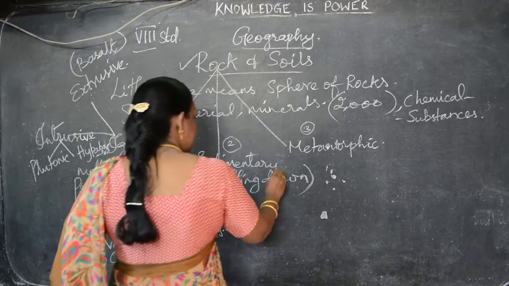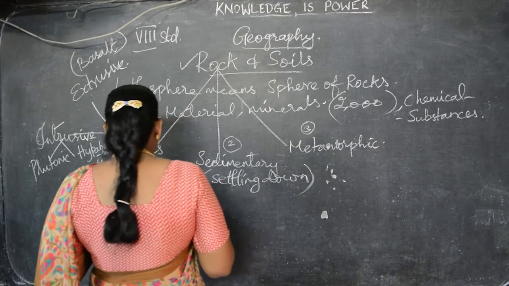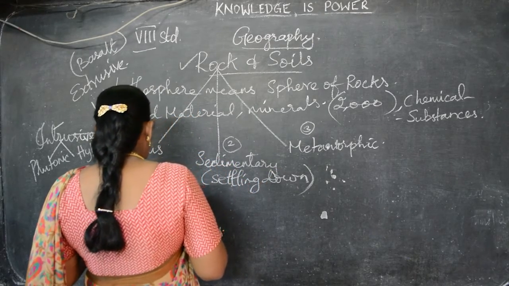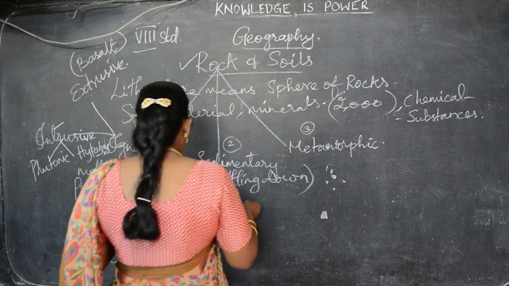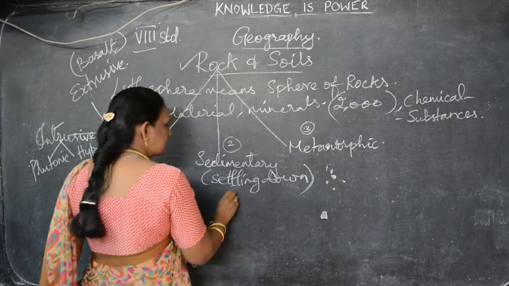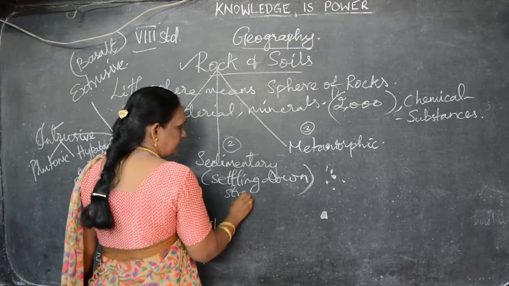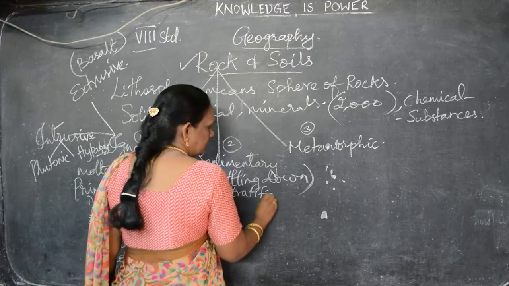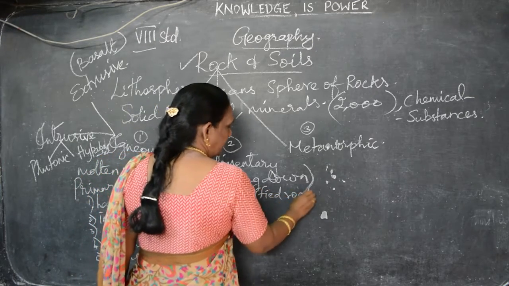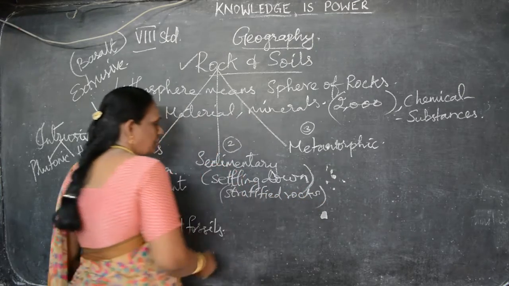They are called sedimentary rocks. The sedimentary rocks have many layers. So they are called stratified rocks. Stratified. They are otherwise called stratified rocks.